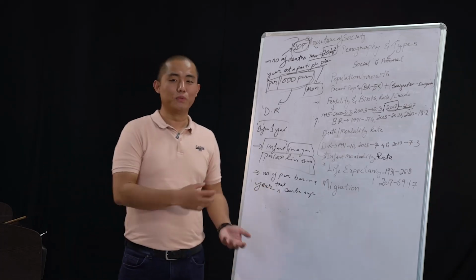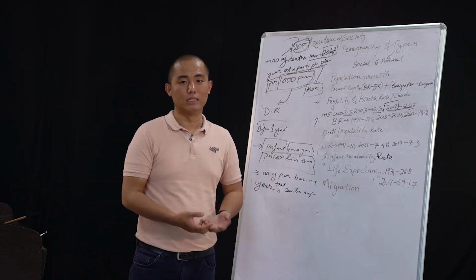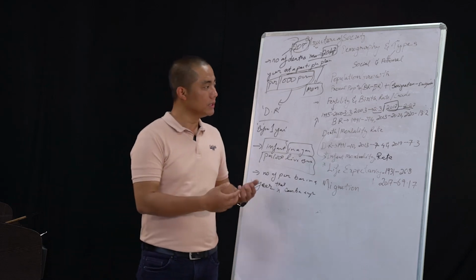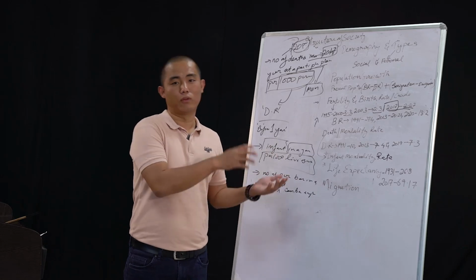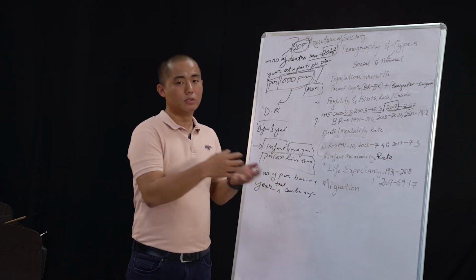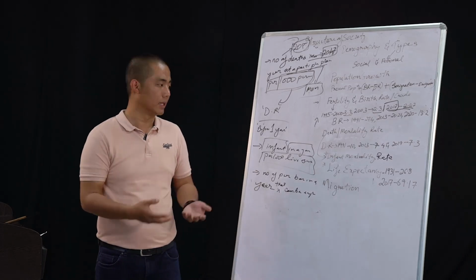So, the last topic is migration. Migration means movement of people from one place to another. It can be internal or international. Internal means within the local level or within the region, from northeast to south, or from the southern region to the northeast region. Or it can be external, like international migration.